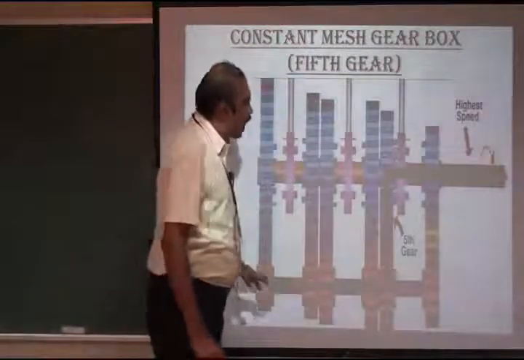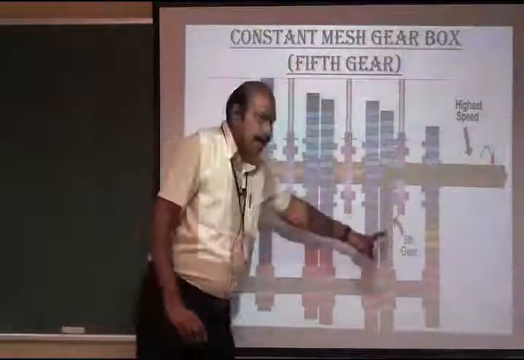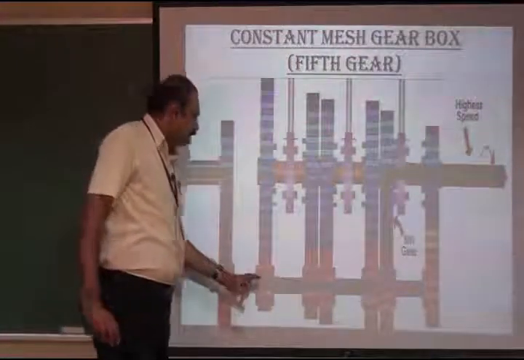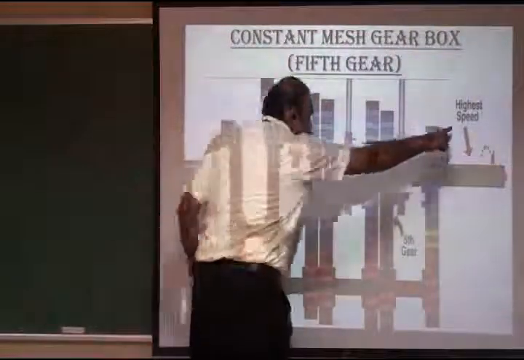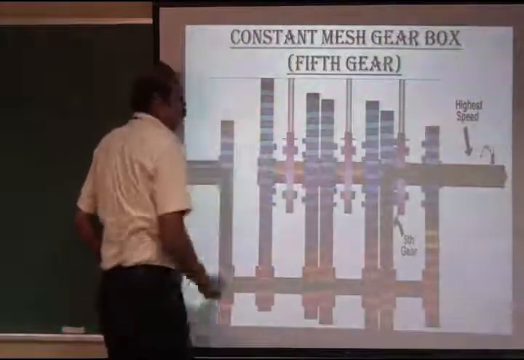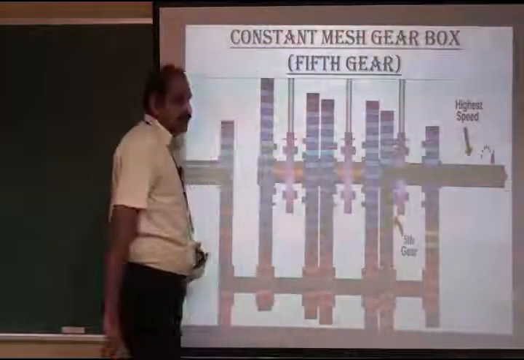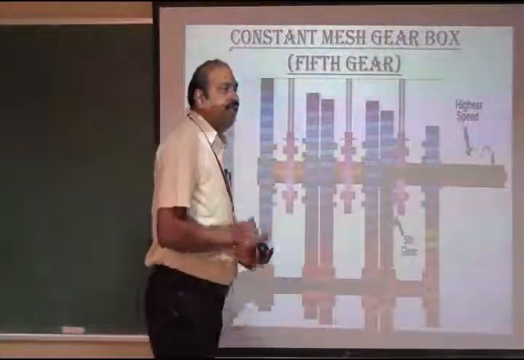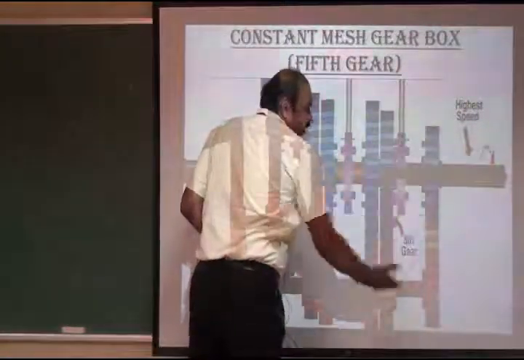During this fifth gear, that means top gear, the third dog moves towards the right hand side and engages with this gear pair. So the power is transmitted from input shaft to lay shaft, then lay shaft to output shaft. Here the highest speed is obtained at the output shaft because this is the smallest gear compared to the others. The smallest gear produces very little torque. As I already told, torque and speed are inversely proportional. So the torque will be very less, and at the same time the speed will be very high.